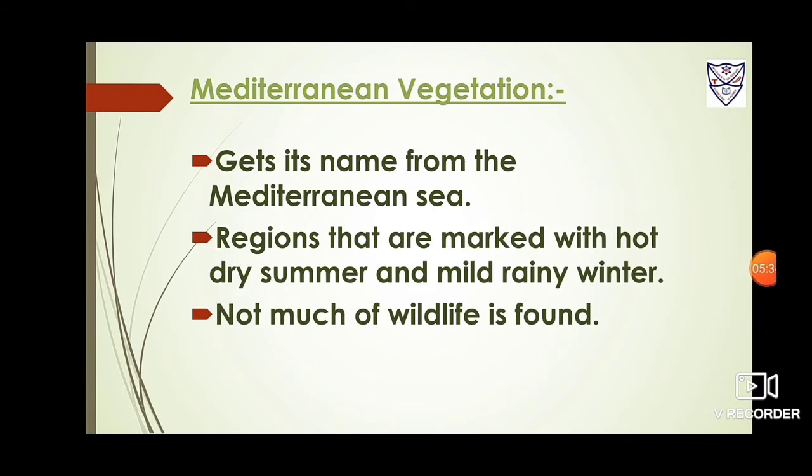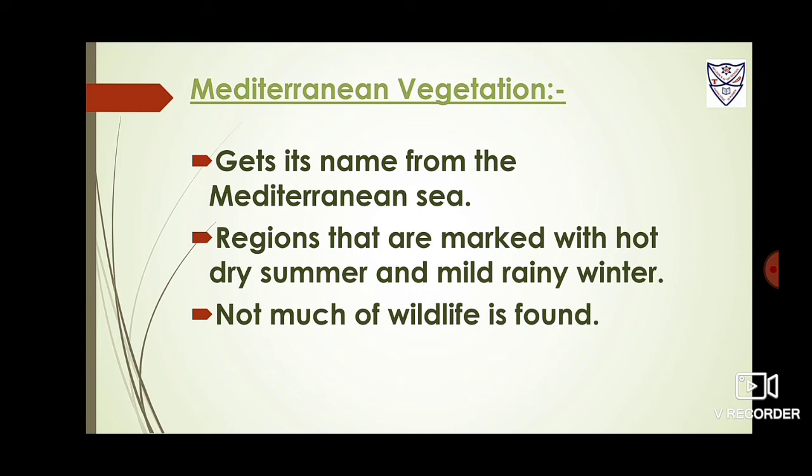Now the next is Mediterranean vegetation. This type of vegetation gets its name from the Mediterranean Sea, bordering Europe, Asia, and Africa. West margins of continents are covered with it.